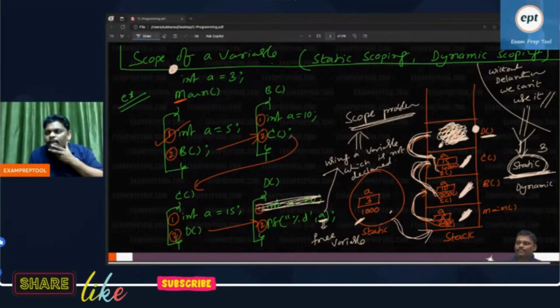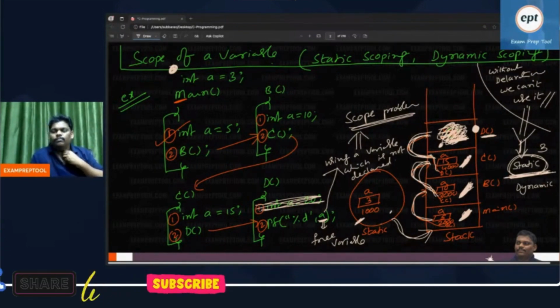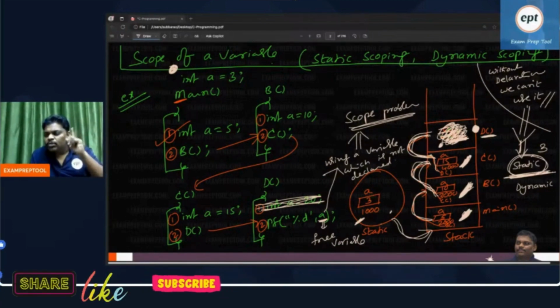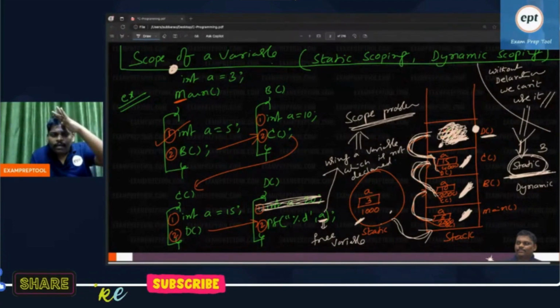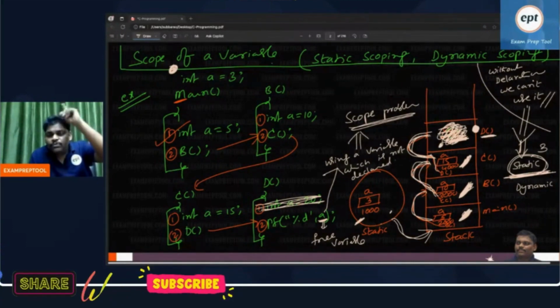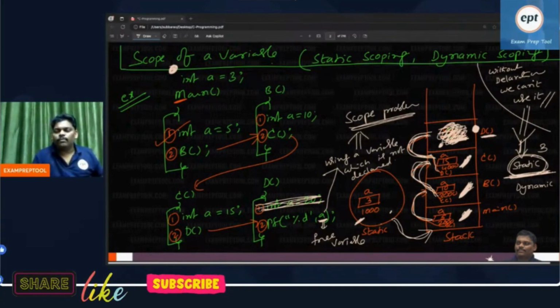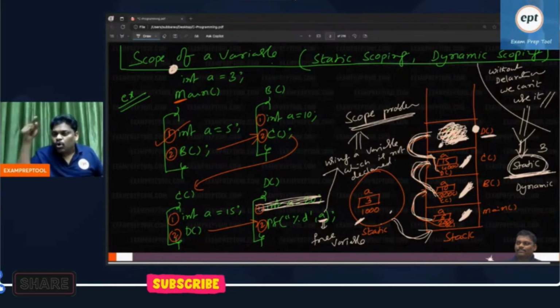I said to the compiler, hello compiler, anywhere you find a scope problem, please resolve it. Hello compiler, while compiling, if you see a scope problem, you please resolve it.